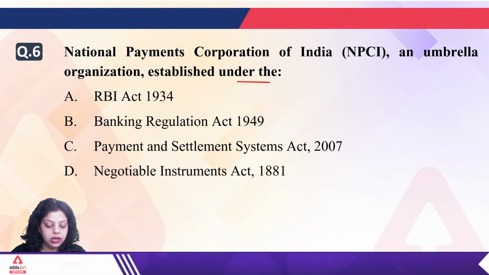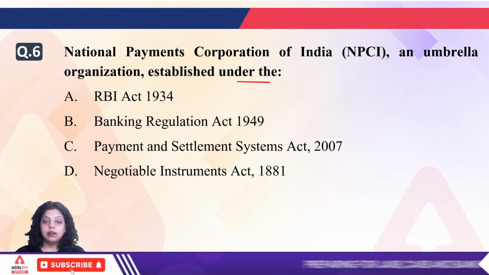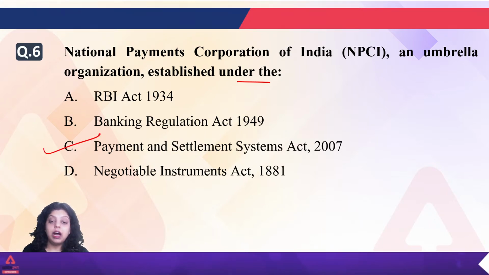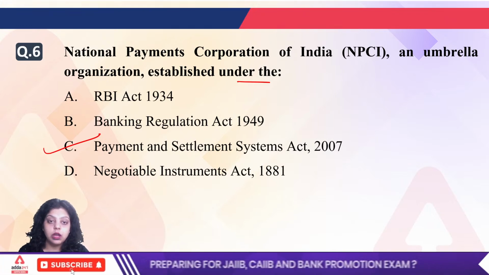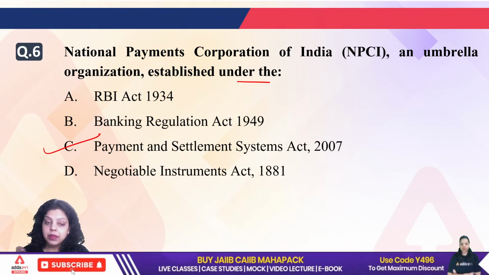Sixth is C. Okay, everyone is going with the C option. That is correct. Right, that is C, Payment and Settlement System Act 2007. So under the Payment and Settlement System Act 2007, NPCI was established in the year 2008 by Reserve Bank of India and Indian Banks Association.